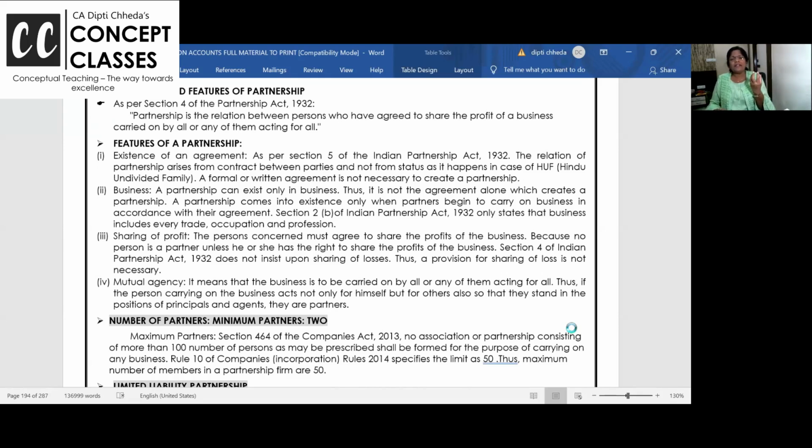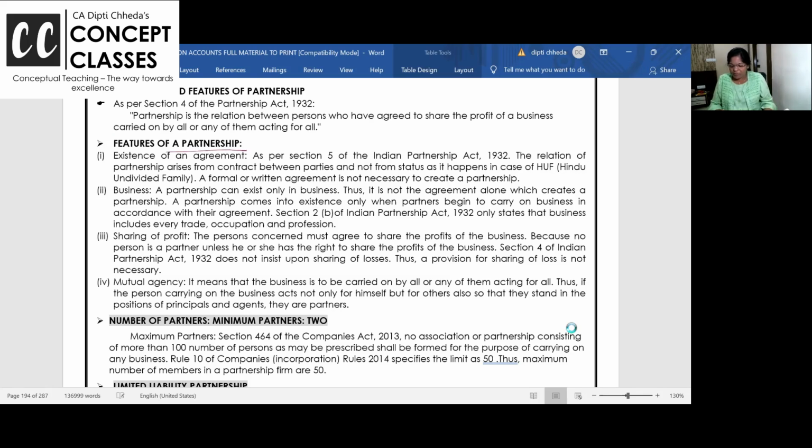Why do people enter into partnership and make a deed and all? I'm doing business alone. Why do I need partnership? To expand, to get expertise knowledge. I am good in marketing and selling the product. My partner may be very good in arranging the finance. Another partner is very good in making the purchases. So 3 of us will do business together like that.